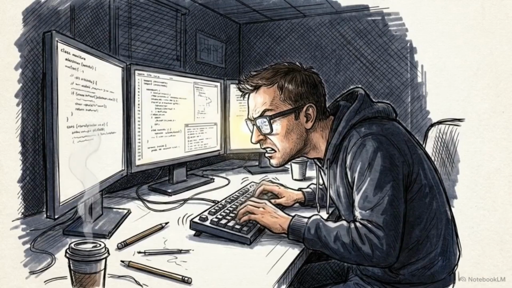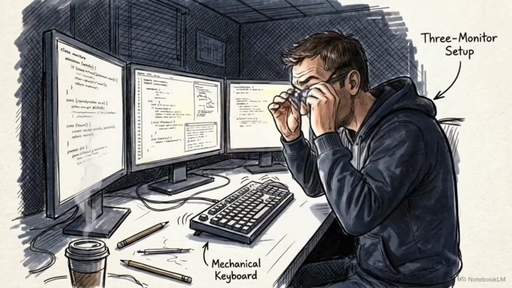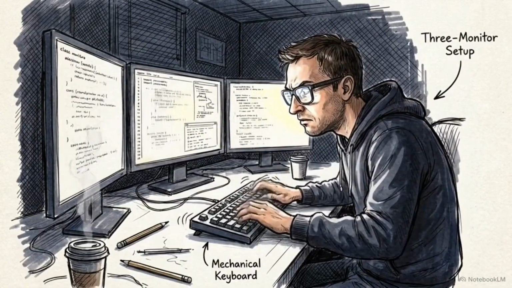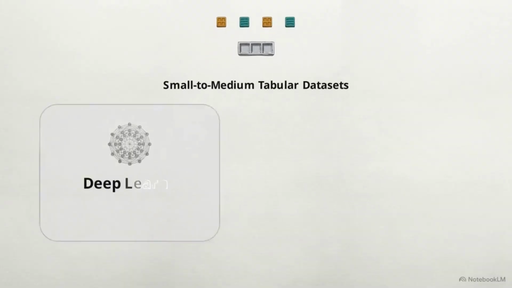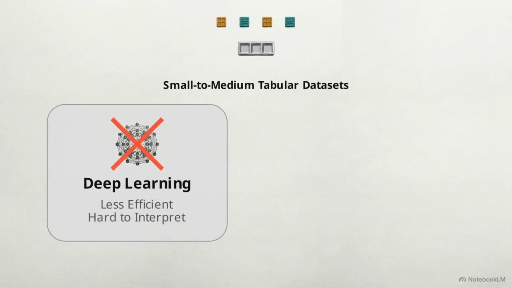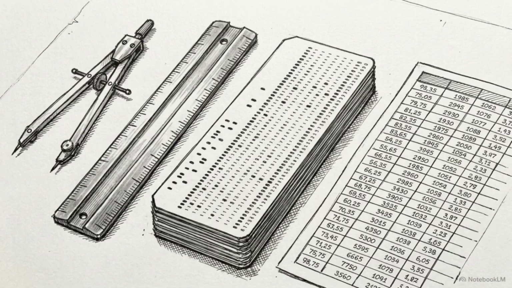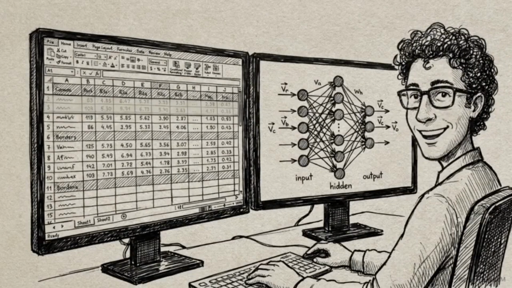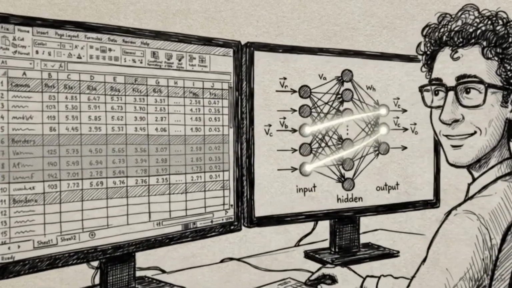This brings us to a common misconception. Junior engineers frequently assume that deep learning and neural networks should be applied to every problem. For custom, small to medium tabular datasets, deep learning is often less efficient and harder to interpret than tree-based ensemble methods. Algorithm selection is never arbitrary. It is a calculated mathematical reaction to the raw materials you collected. A successful machine learning architecture is defined by how precisely the chosen algorithm reflects the underlying structure.